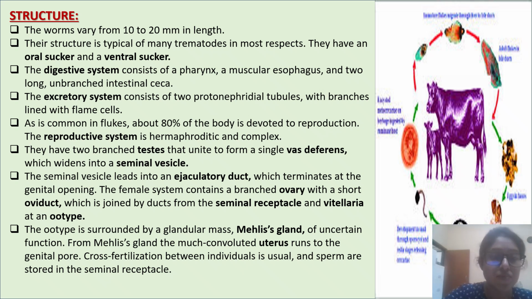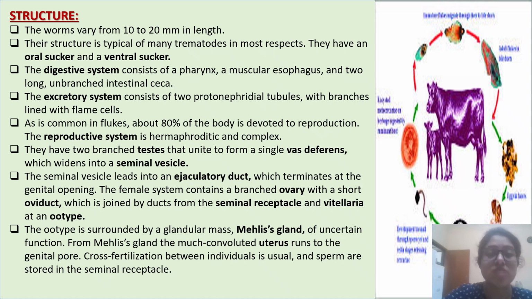As is common in flukes, about 80% of the body is devoted to reproduction. The reproductive system is hermaphroditic and complex. They have two branched testes that unite to form a single vas deferens, which widens into a seminal vesicle. The seminal vesicle leads into an ejaculatory duct, which terminates at the genital opening.